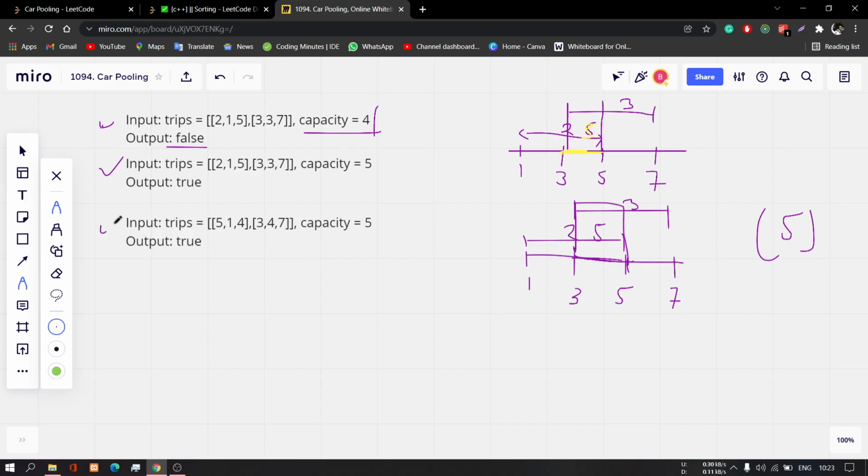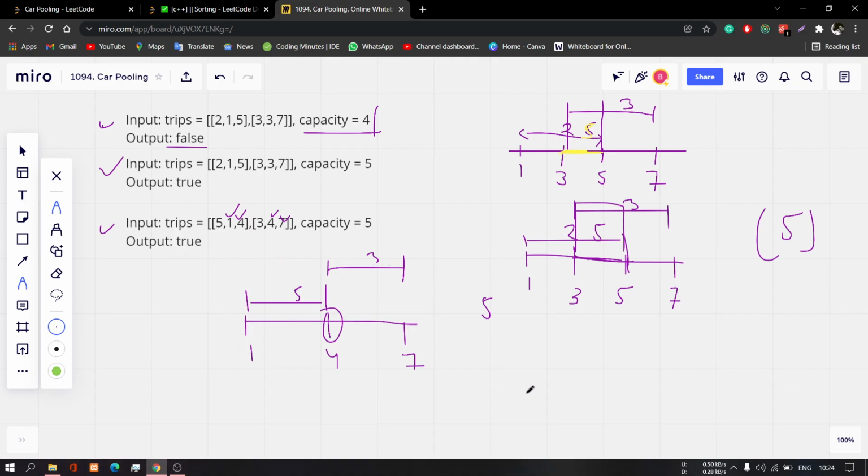And this is the very interesting part, which you have to observe in the question. I have taken 1, 4 and 7. There are only 3 points: 1, 4, and from 4 to 7. Here also the capacity I have taken is 5. Initially from here to here it is 5, and from here to here it is only 3 passengers. You can see this point, 4, is overlapping. Capacity is already 5 and we need to put three more passengers in the car. So you must be thinking that it is not possible and the answer should be false, but it is true.